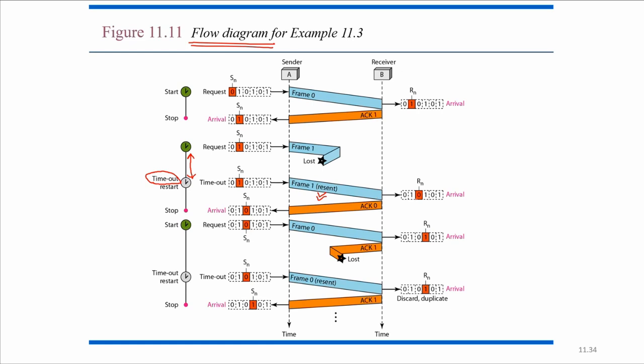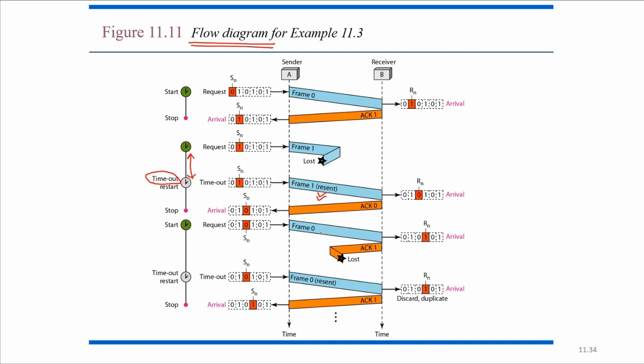So here the acknowledgement number will be, because there is a packet loss, the acknowledgement number is 0. It will be sent, and here the acknowledgement is received within the time, so that is correct. So the next request will be activated. The next request will be with respect to the frame number 0.